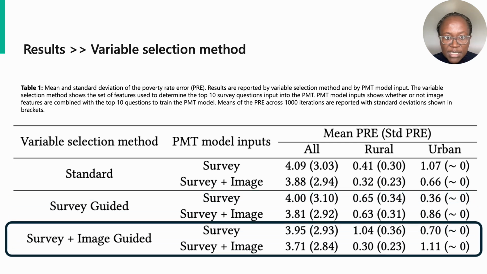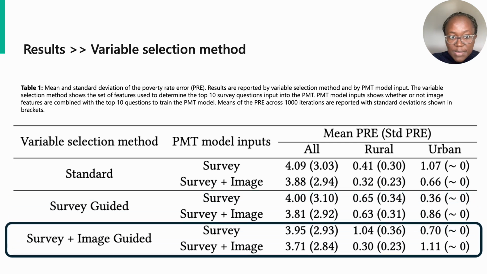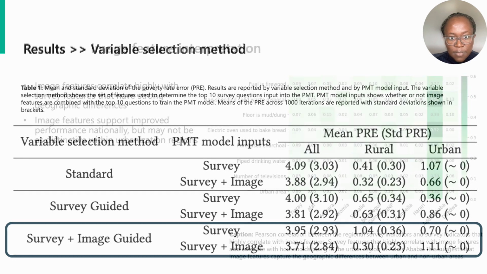The survey plus image-guided mechanism performs best in estimating overall poverty rates when image features are combined with the small set of obtained survey variables. The overall poverty rate errors decrease to 3.71%, while the rural poverty rate errors decrease to 0.3%. However, the urban poverty rate errors increase to 1.1%. The improved performance for the overall and rural set suggests that by guiding the variable selection process with both image features and survey variables, complementary survey variables are selected to maximize information for improved performance.